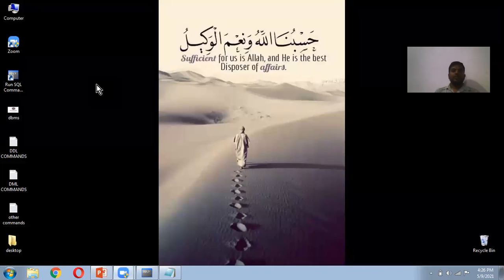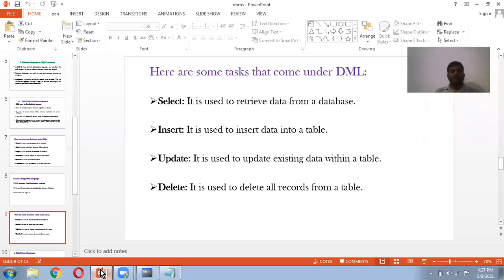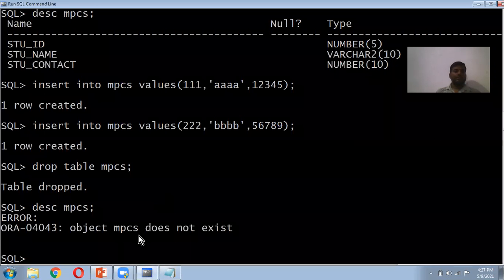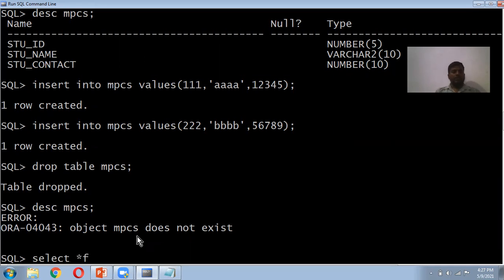First we have select, which we have already seen. Select is a simple command: select star from MPCS. For example, we do not have any table here, so we have to create a table first.